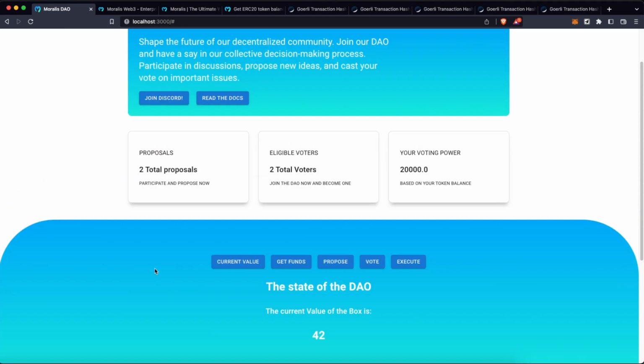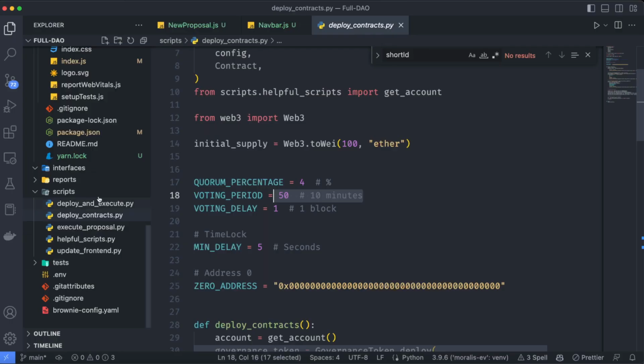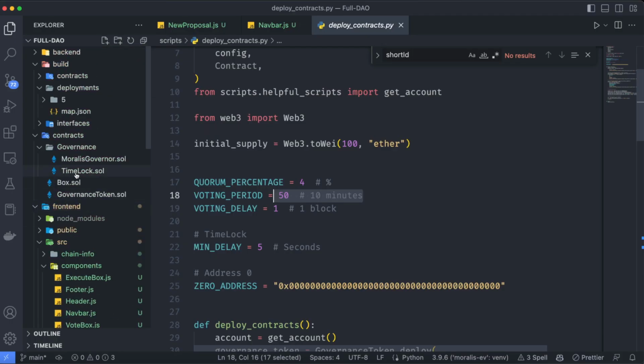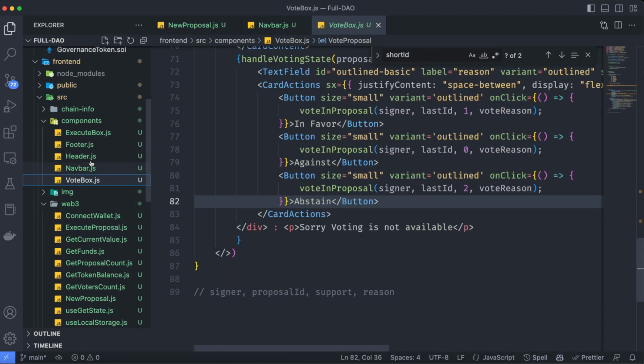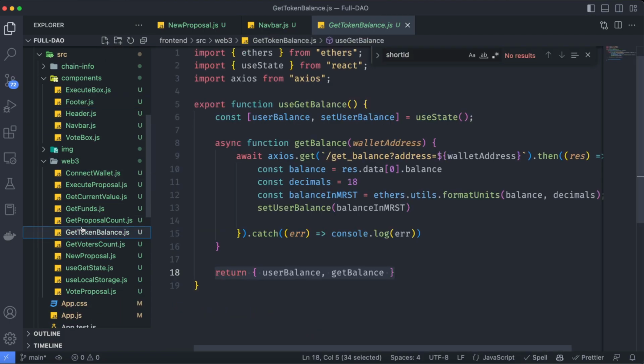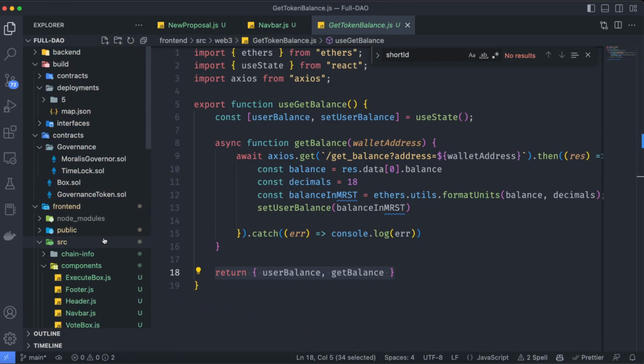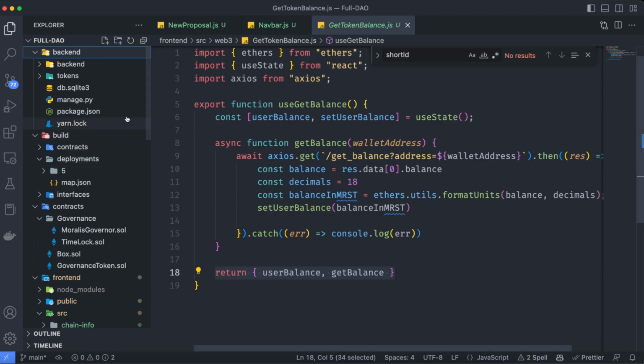And that was it. This was this week's blueprint. We learned how to create a whole decentralized autonomous organization from scratch, going through all of the contracts. We created a pretty nice front end with all the functionalities we need so far, and we also connected to the Moralis API through a backend built on Django.